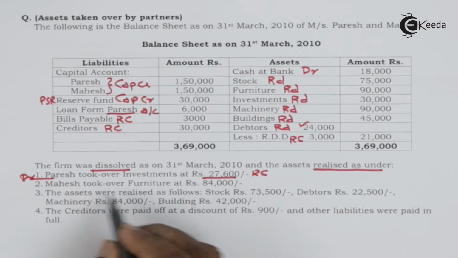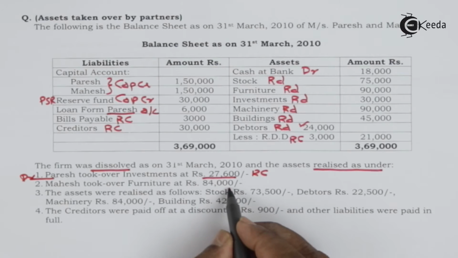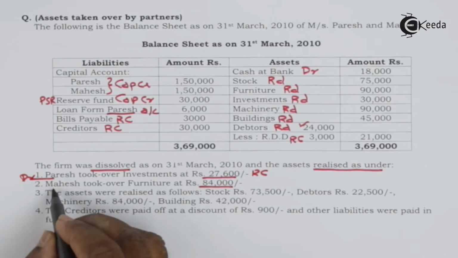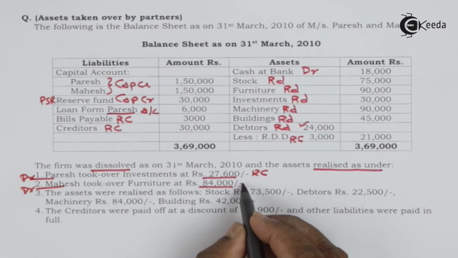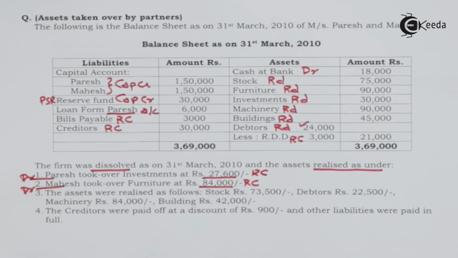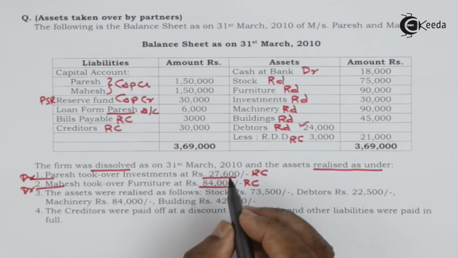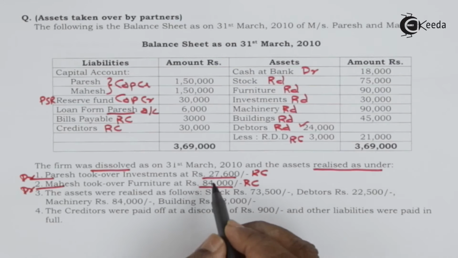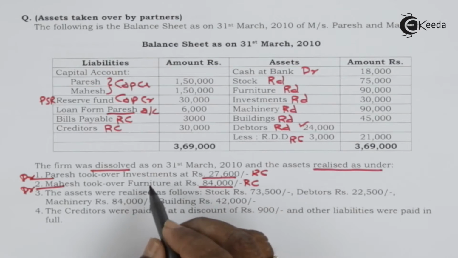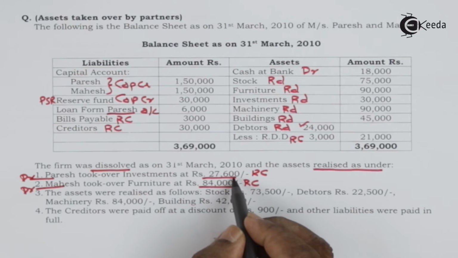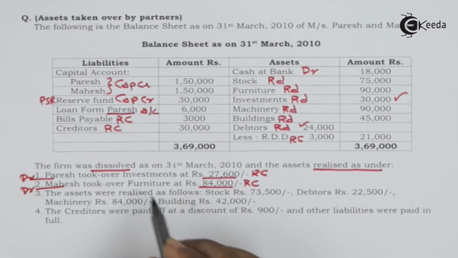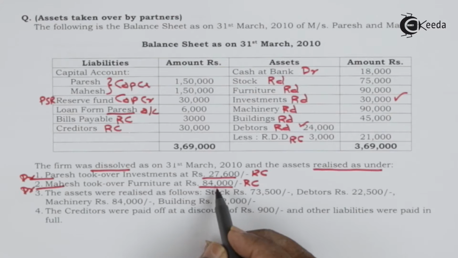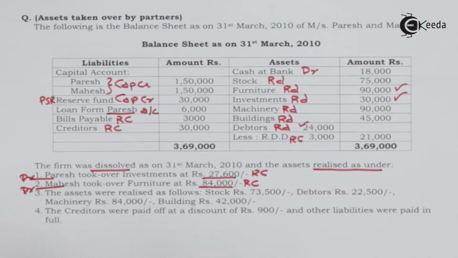Second adjustment, Mahesh took over furniture at rupees 84,000. Mahesh debit, realization account credit. In this case, we should observe that the investment is taken at 27,600, whereas the book value of the asset is 30,000. Mahesh took over furniture for 84,000, whereas the book value of the furniture is 90,000.